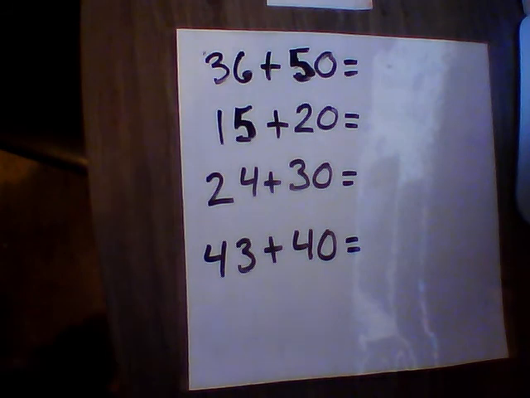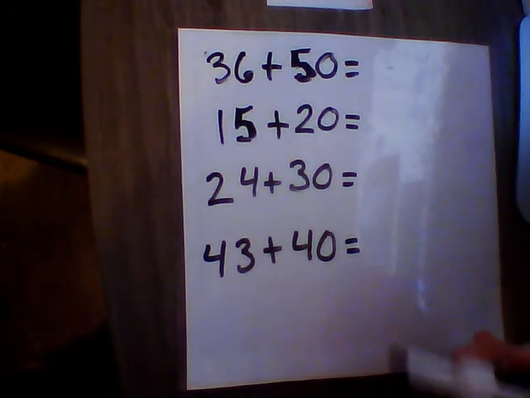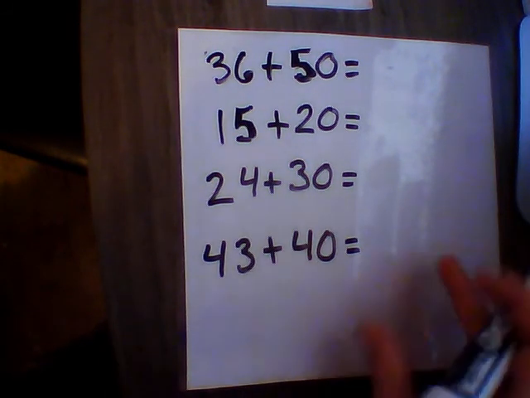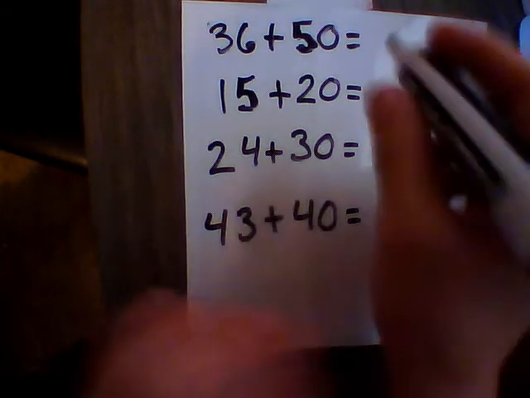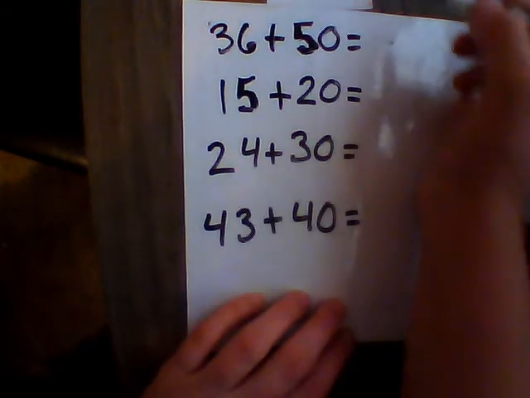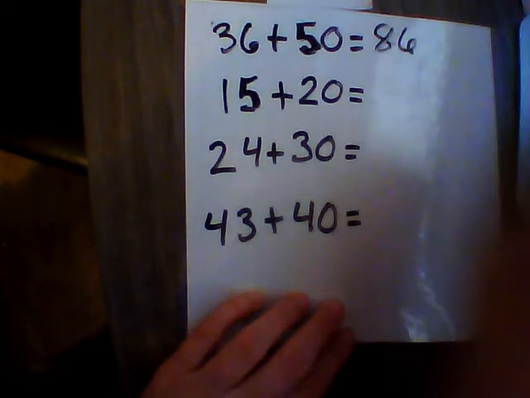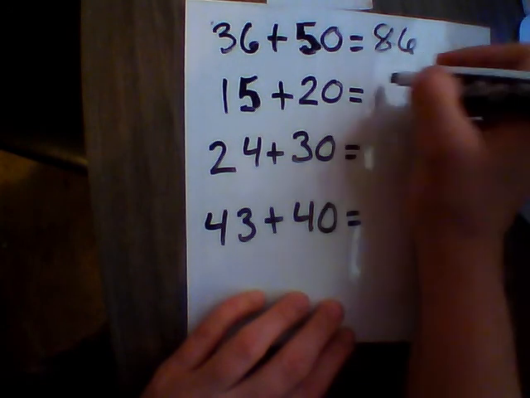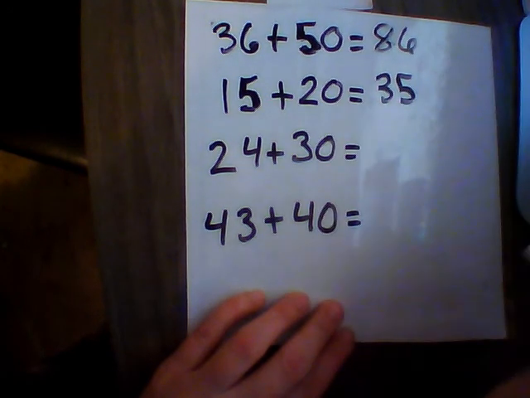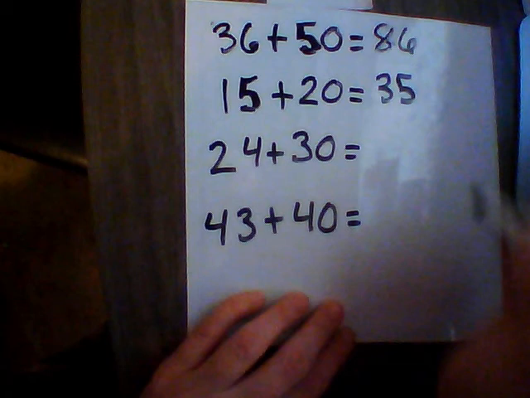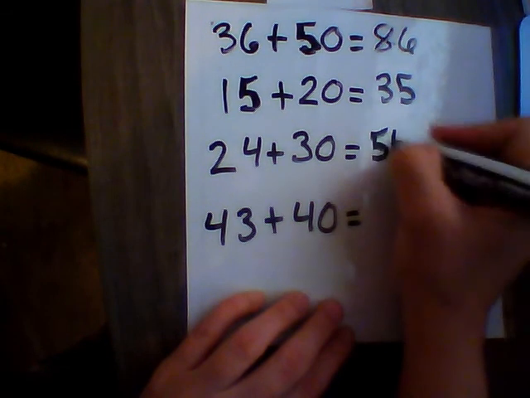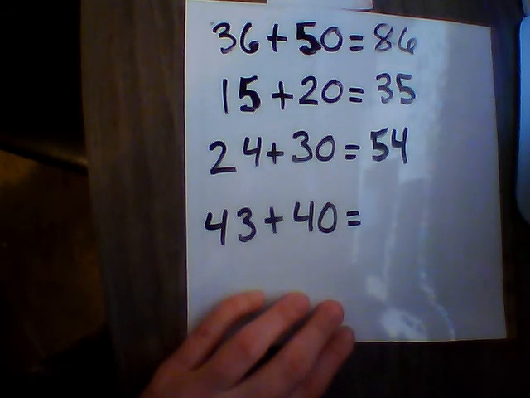Alright, so I'm going to go through these. You should have already worked them out on a paper or somewhere else. And we are going to go through these quickly. So 36 plus 50 is 86. 15 plus 20 is 35. 24 plus 30 is 54. And 43 plus 40 is